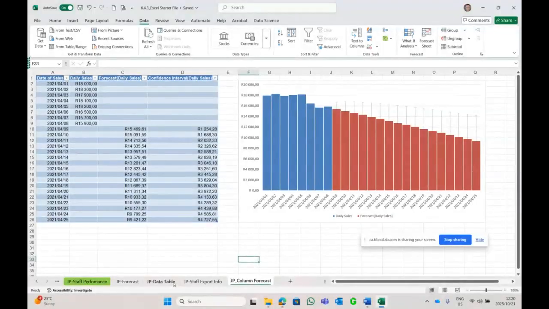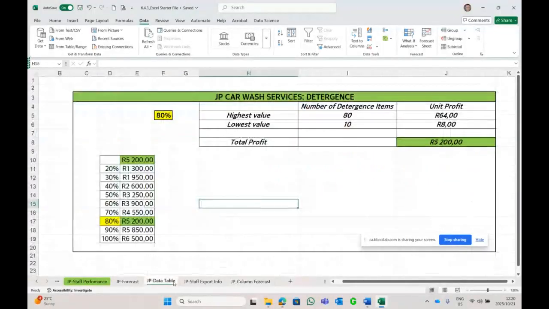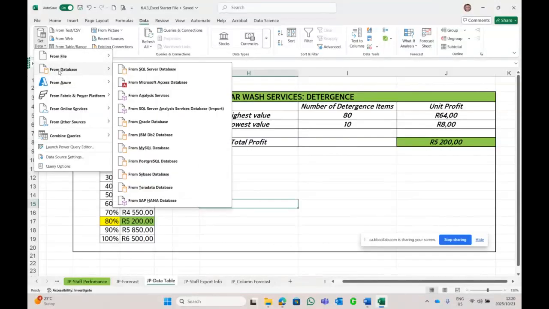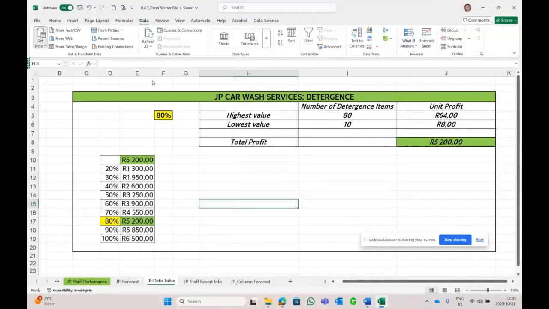Now, after that, we work on the data table. This is where we ended. Now we're going to do the import. Save. And here we are, data tab. Get data from what? From the database, which is, in this case, we're using Access, which we saved on our desktop. And we're waiting for it to open.